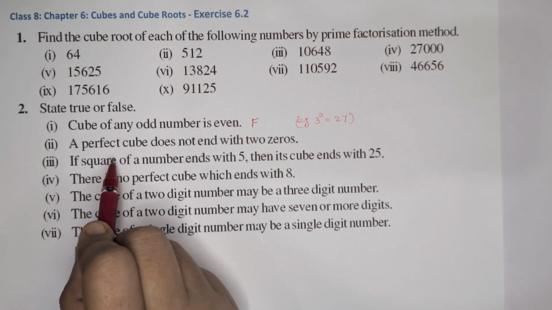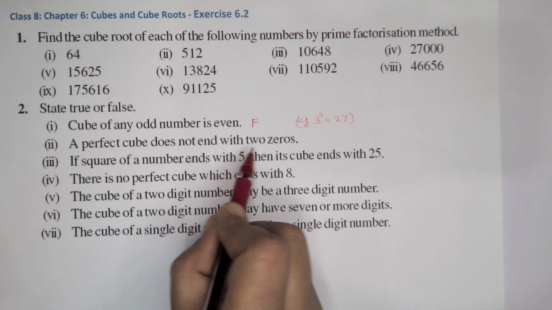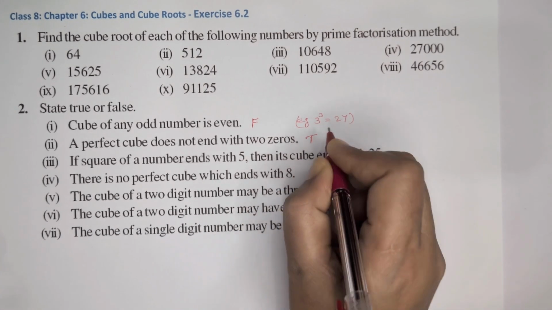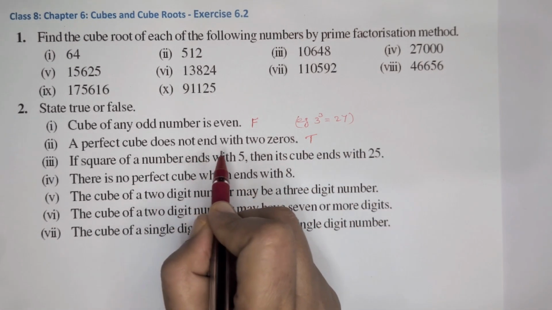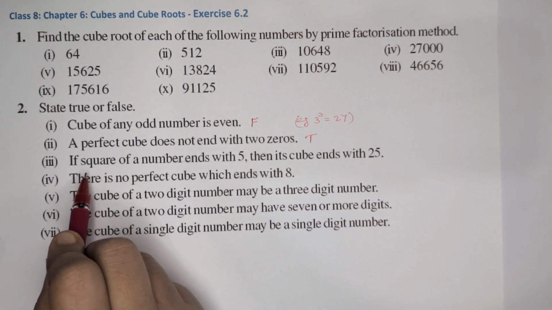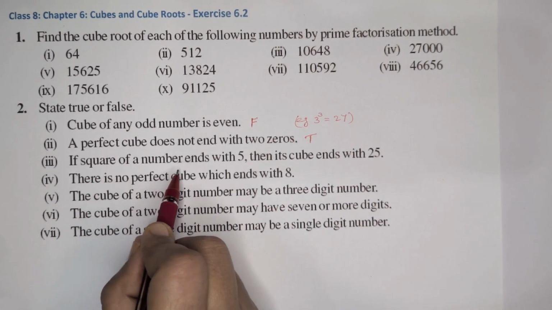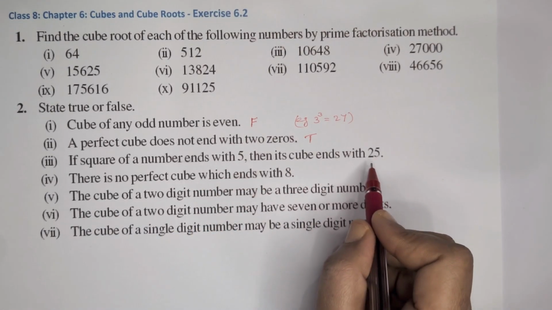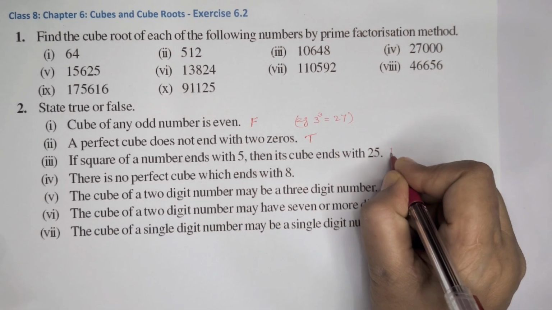Second one, a perfect cube does not end with 2 zeros. That is true. A cube always ends with 3 zeros or a multiple of 3 number of zeros. Next one, if the square of a number ends with 5, then its cube ends with 25. That is true.